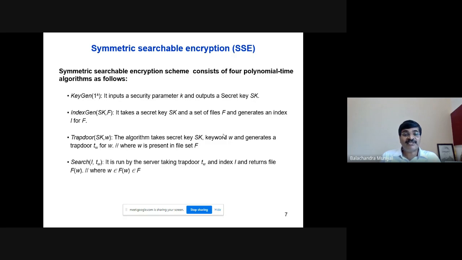So the search function takes these 2 parameters, index I and the trapdoor Tw, and returns F(w), all the files where the keyword w is present, where F(w) belongs to F, and F is the set of files.